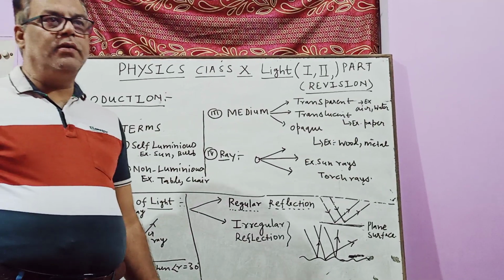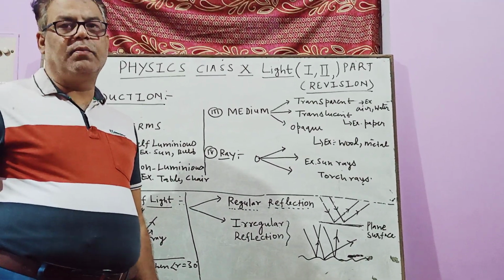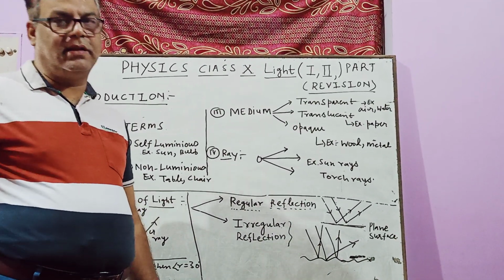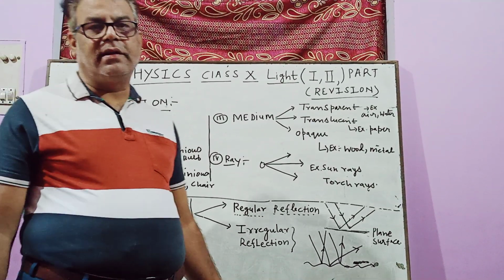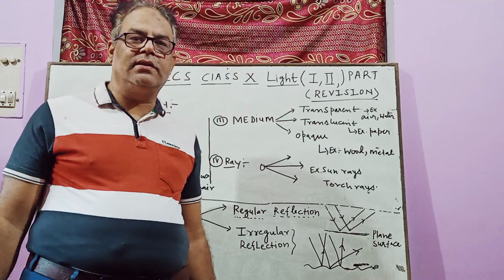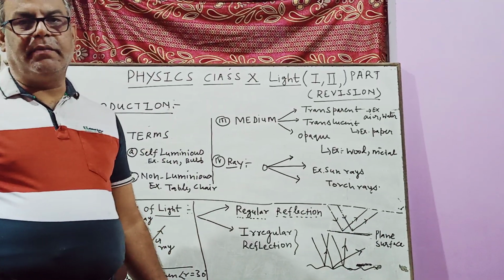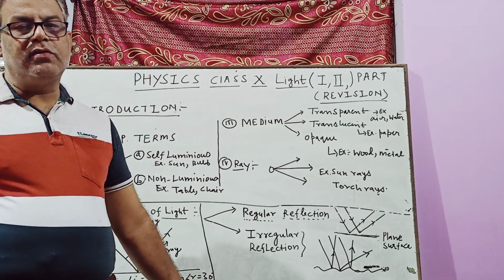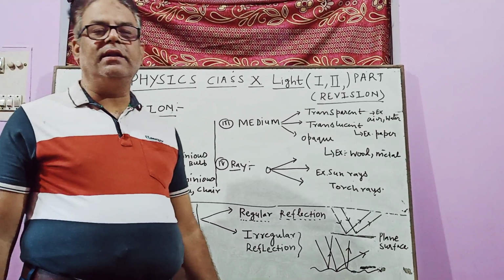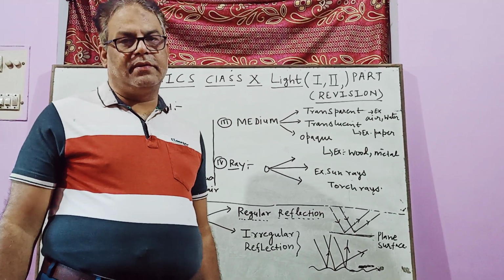So now all of you know some important properties of light: light always travels in a straight line. You studied this in a previous class also. The speed of light is 3 into 10 to the power 8 meter per second. It is the highest speed, and also you can say that light is an electromagnetic wave.